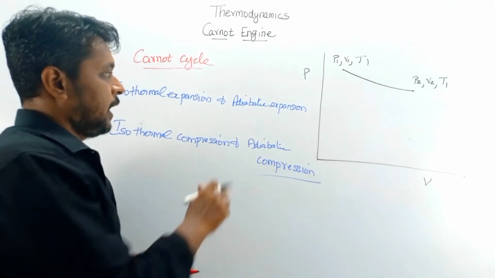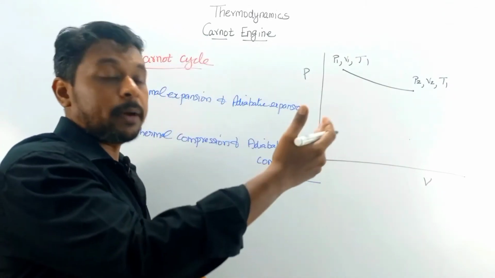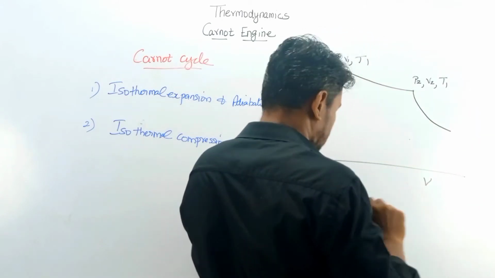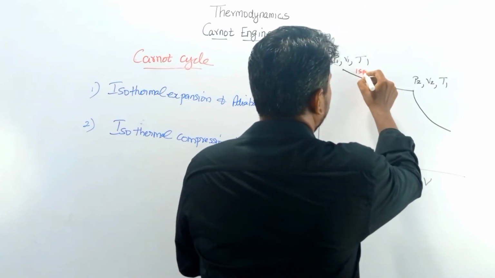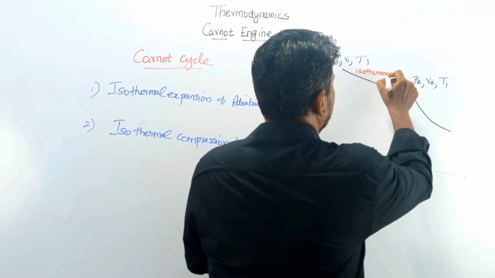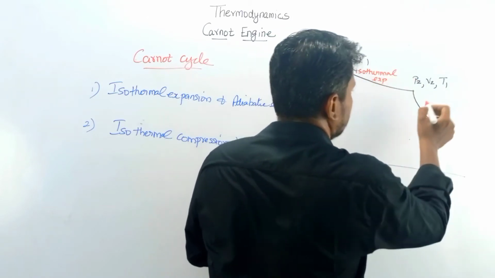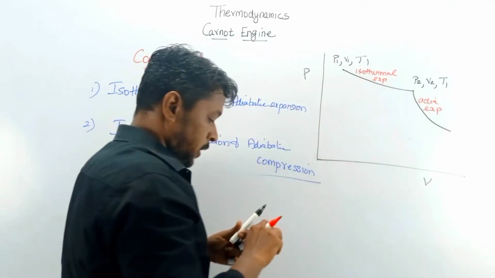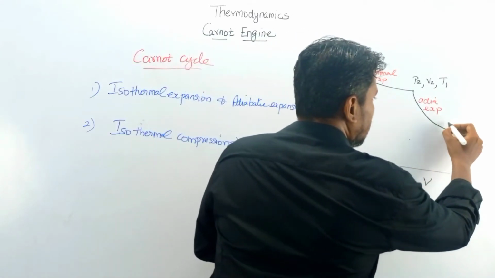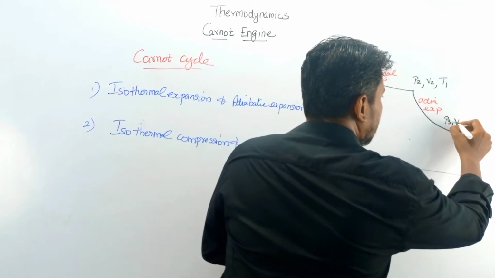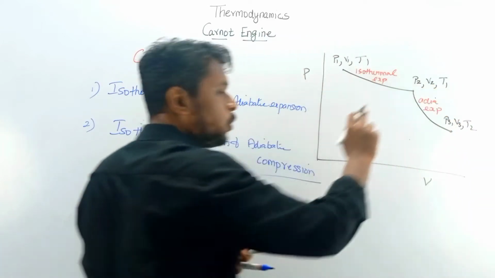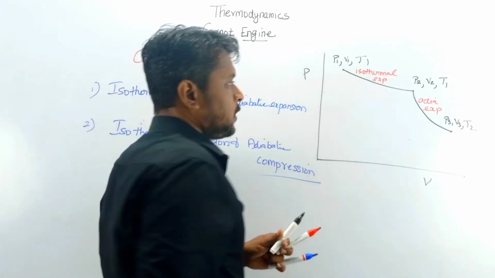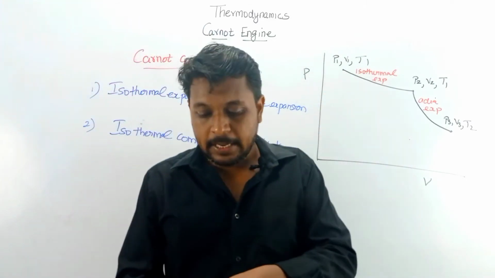Next we have adiabatic expansion. So this is isothermal expansion, and this is adiabatic expansion. It moves to P3, V3 and T2, so it has moved from T1 to T2. So we have followed isothermal expansion and adiabatic expansion.